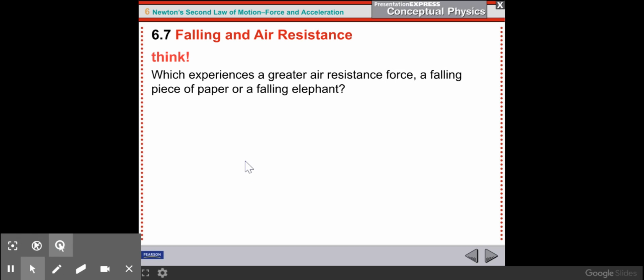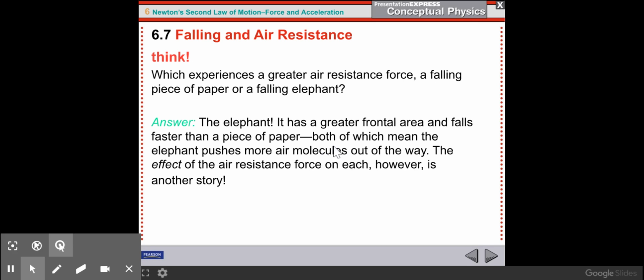And let's see. Which experiences a greater air resistance force, a falling piece of paper or a falling elephant? What we're looking for here is, of course, the elephant has a greater frontal area and falls faster than a piece of paper. Both of which mean the elephant pushes more air molecules out of its way. That's kind of what's happening with air resistance. You're pushing the air out of the way, and that takes some force.